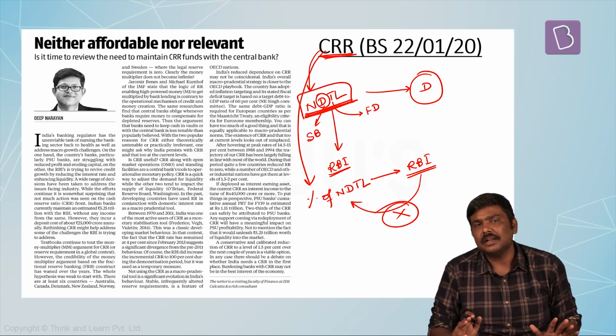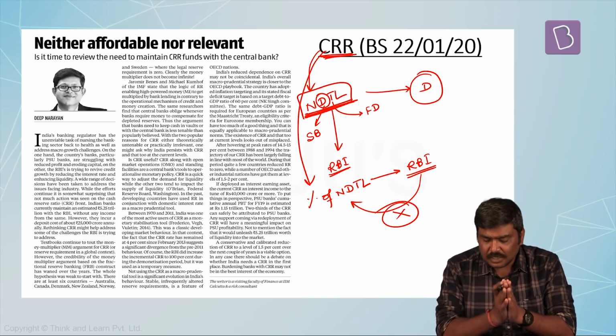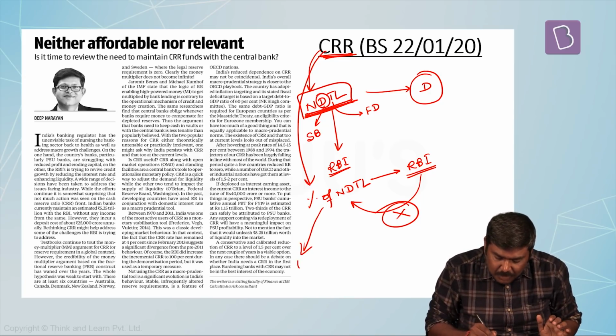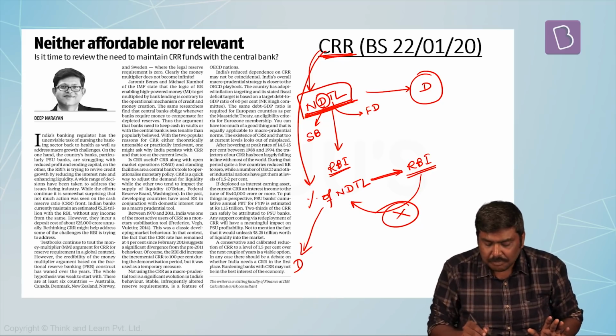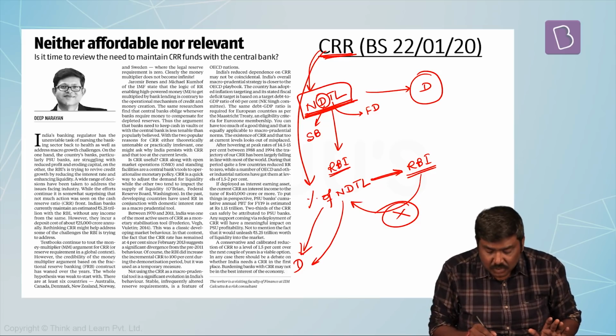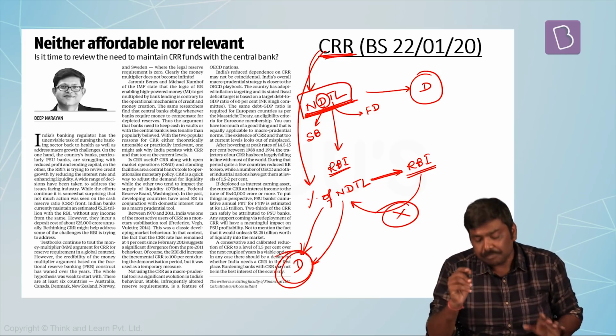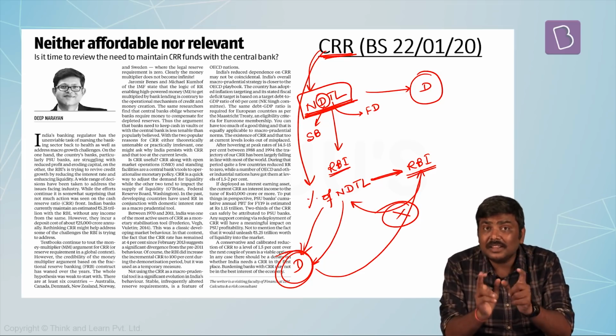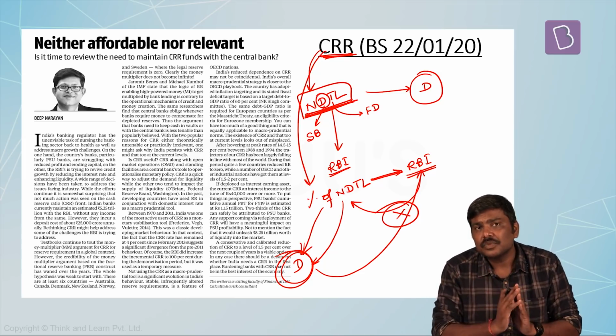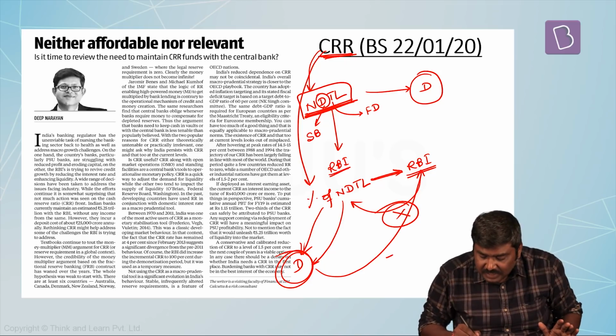But having said so, please understand, when the bank collects a deposit from me and keeps a part of it with RBI, the bank promises to pay me interest on the full deposit. But the part of it which is deposited with RBI doesn't earn anything for the bank. This is basically referred to as negative carry on CRR.